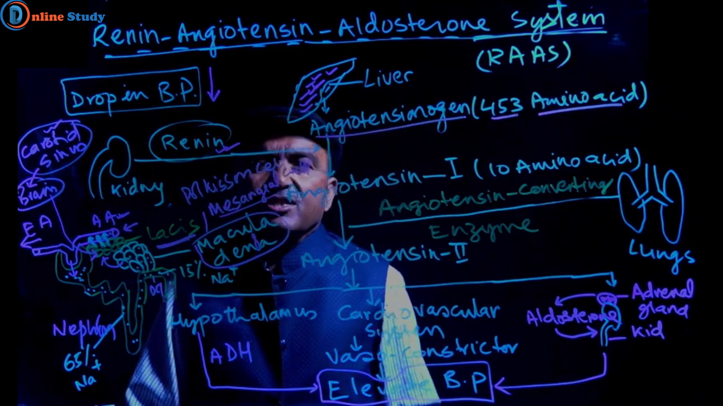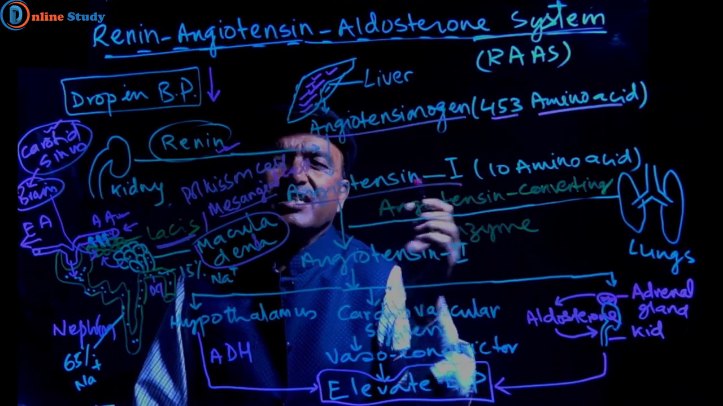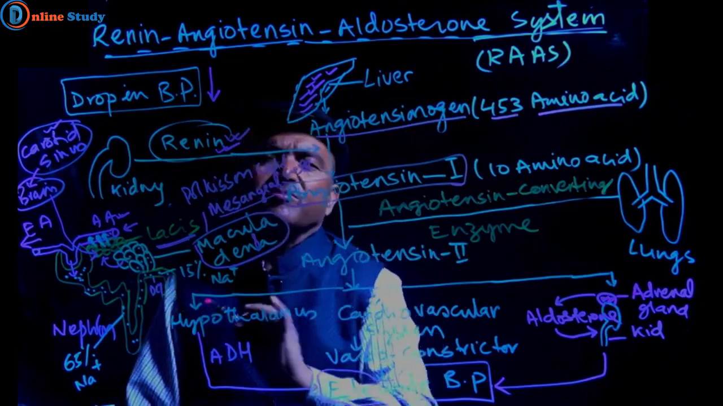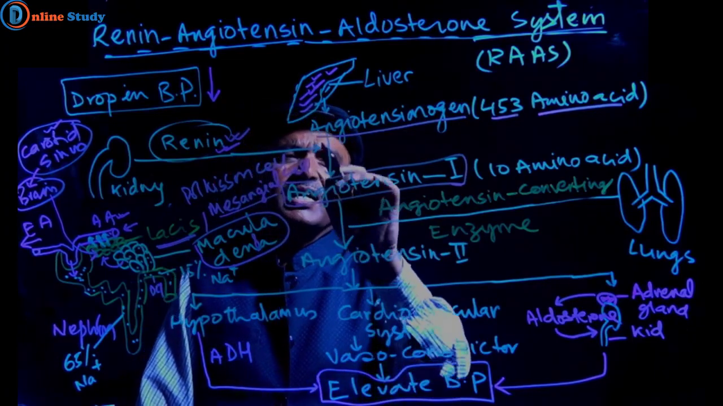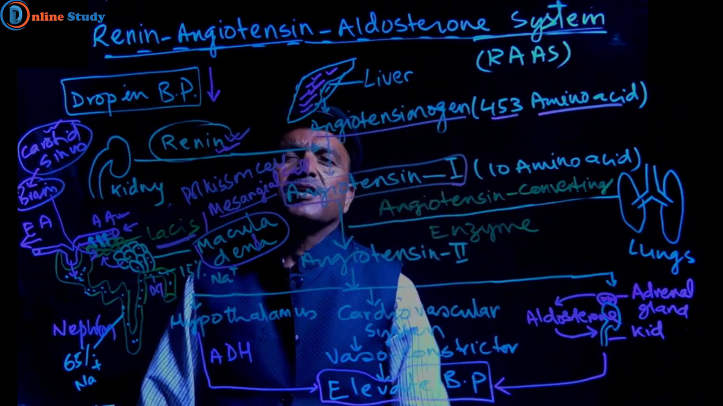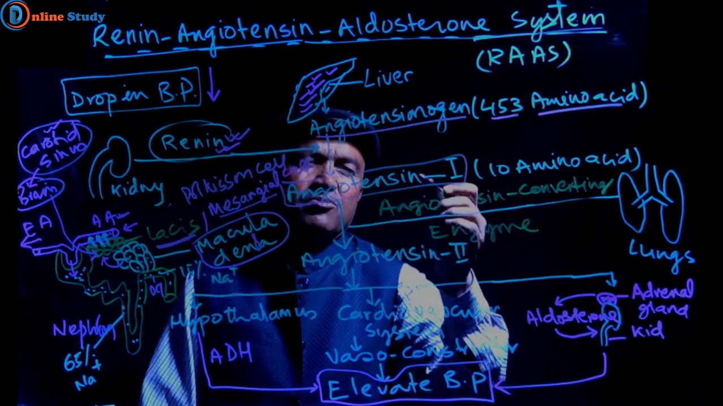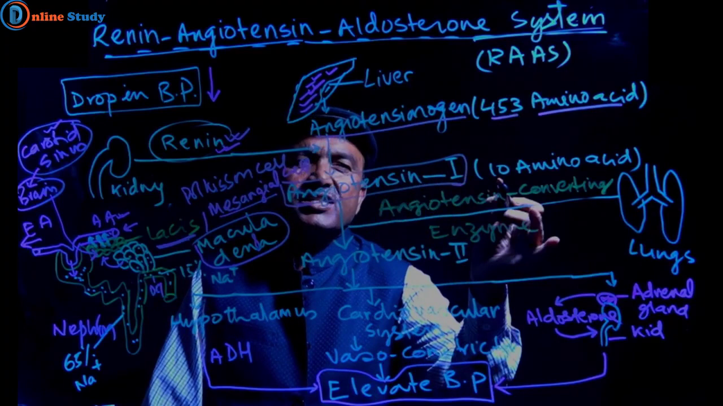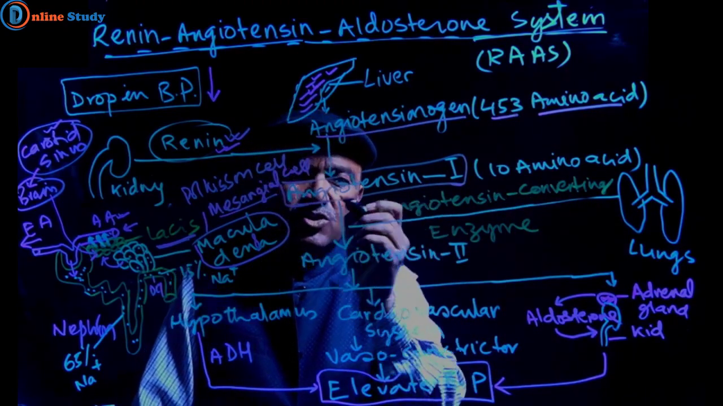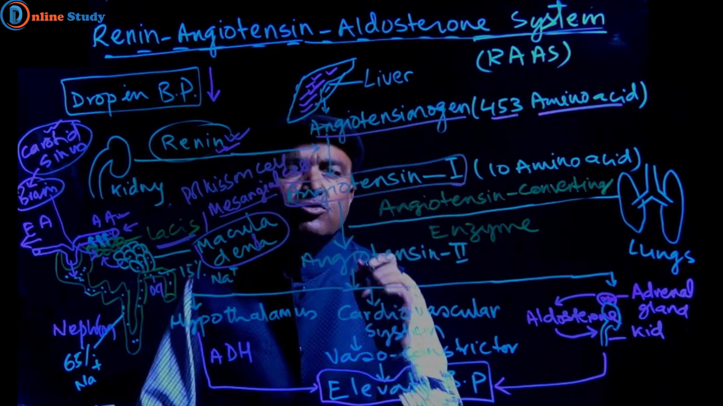And when it is mixed into the blood, it is first converted into angiotensin I by renin enzyme. So renin enzyme converts angiotensinogen into the angiotensin I compound, which is a deca compound, or we can say angiotensin consists of 10 amino acids. Now this angiotensin I moves, or flows, through the lungs.